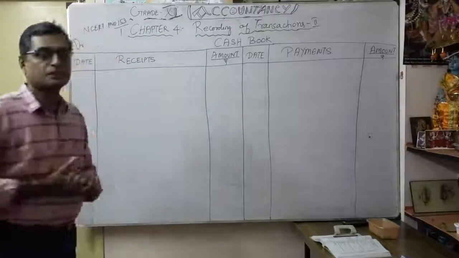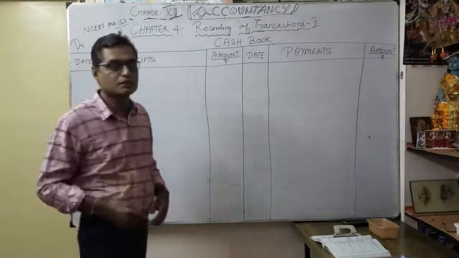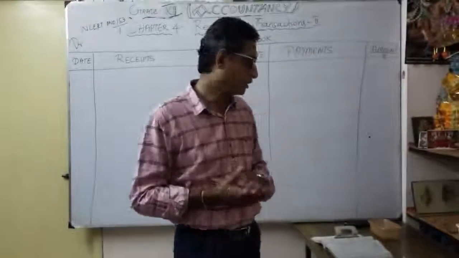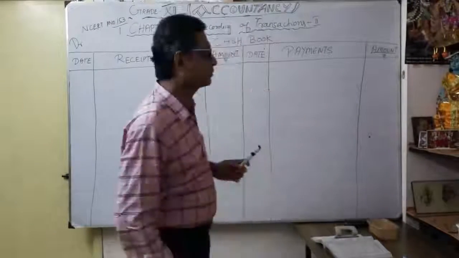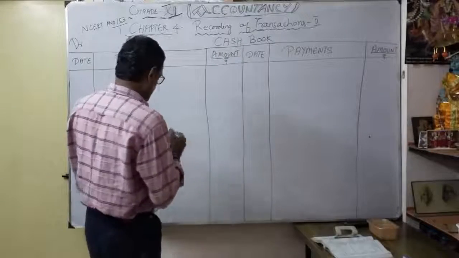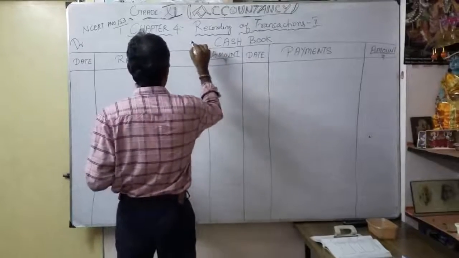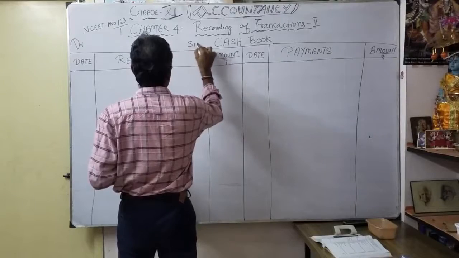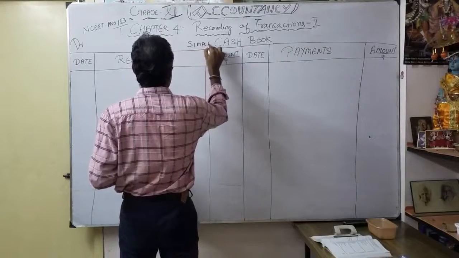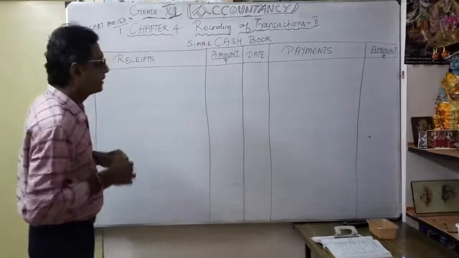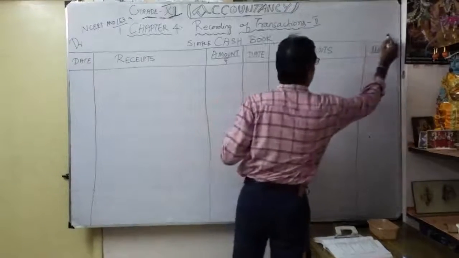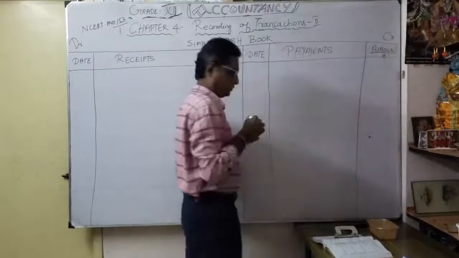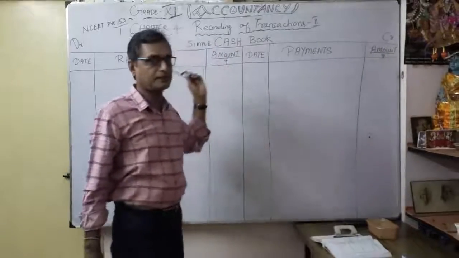So let's see, under the special purpose books, we are going to discuss the first one, cash book. What is the format of the cash book? That is very important. We can say cash book, single column cash book, or simple cash book. What is the format? You have to make it two sides, one is debit side and the other is credit side.